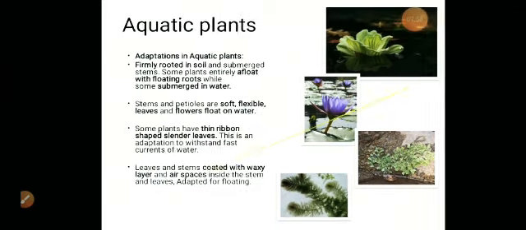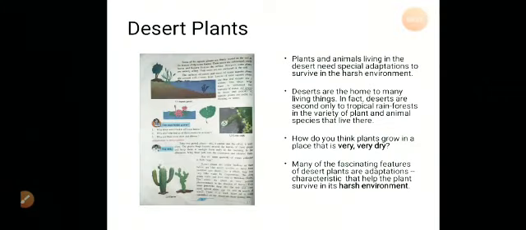Okay, now let us go further for adaptation in desert plants. Now in desert plants, you must have seen cactus, isn't it? The big, thick, fleshy part you think must be the leaf, but actually it is the stem. And the thorns which you can see are actually the leaves which are reduced to thorns.